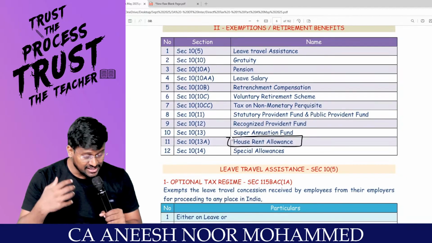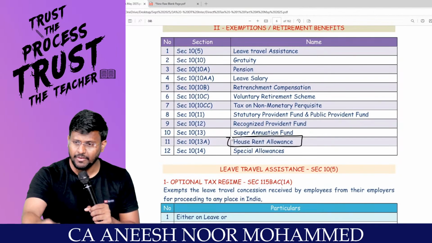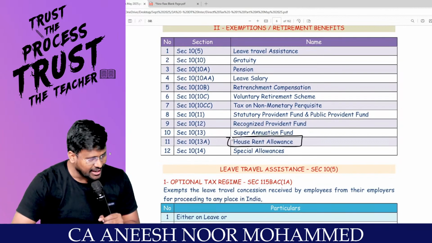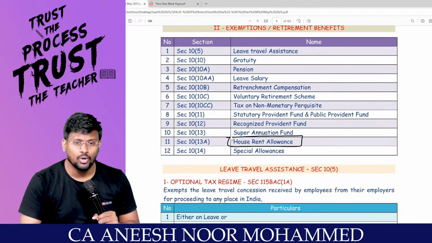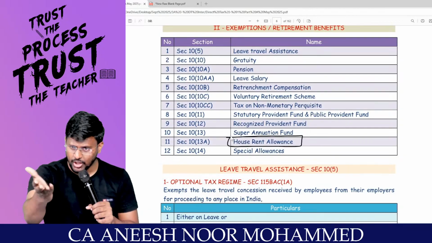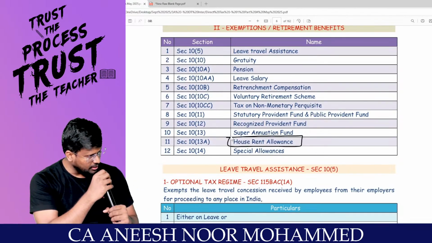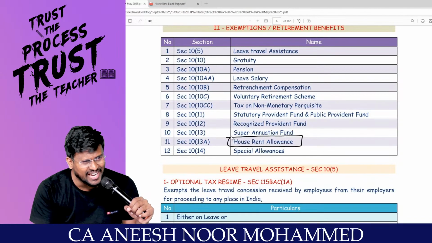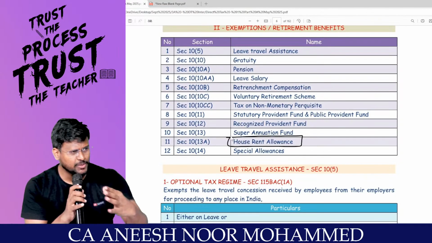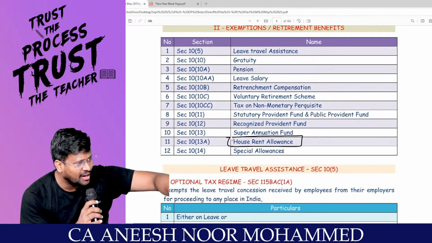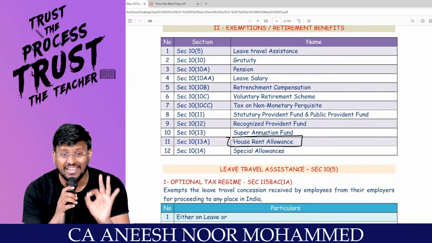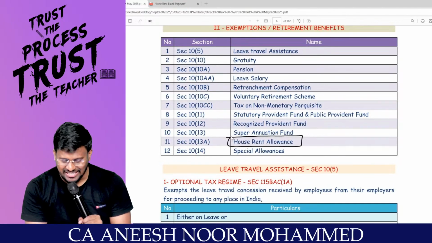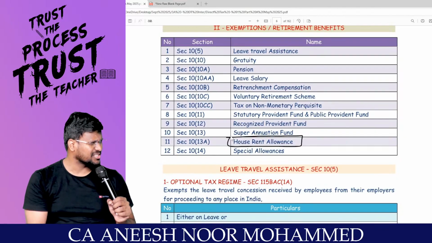Then I, as an employer, am helping you. I am giving you some amount and saying keep this 10,000 because you are paying rent. With this 10,000 you pay the rent. Then what the government is saying is that if I treat this 10,000 rupees as income, anyway you are paying rent, that is an expense. So that 10,000 should not be treated as an income. Correct? It will be exempted under section 10(13A).